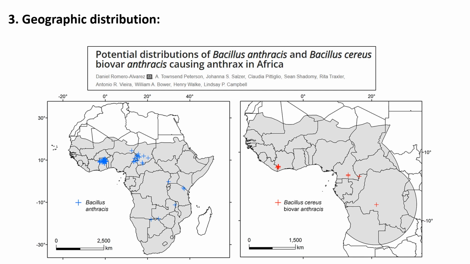As you see here for anthrax, the blue crosses are the presence of the pathogen, on the geographic space.